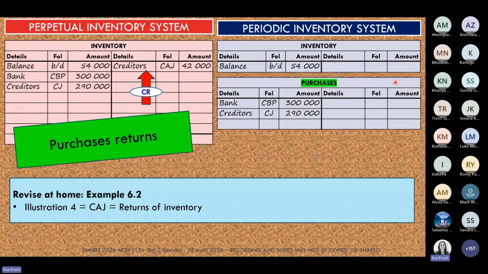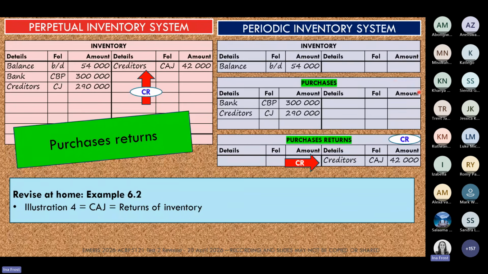But on the periodic side, we're opening up that brand new account that we refer to as purchases returns, and the entry is also on the credit side. So you can see for both systems, the entry is on the credit side.